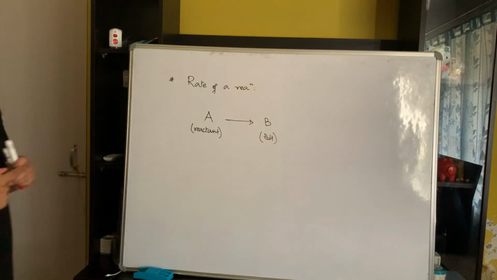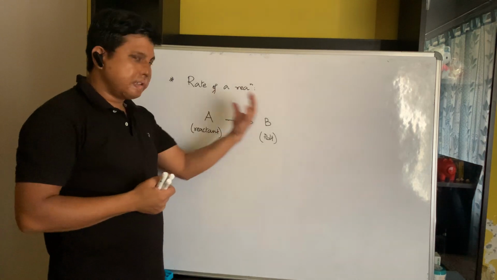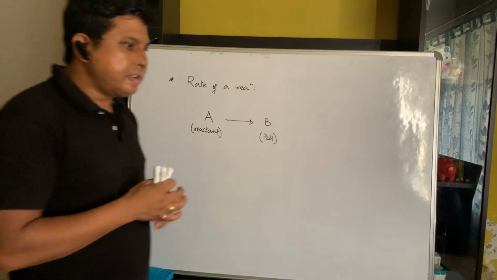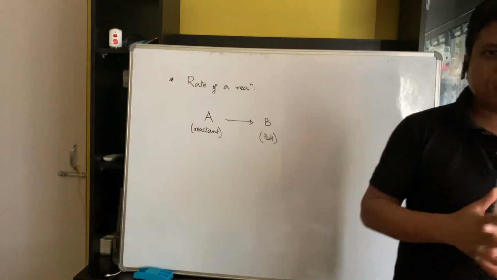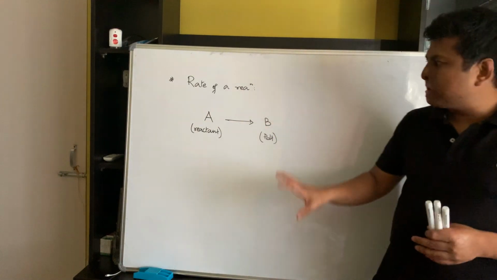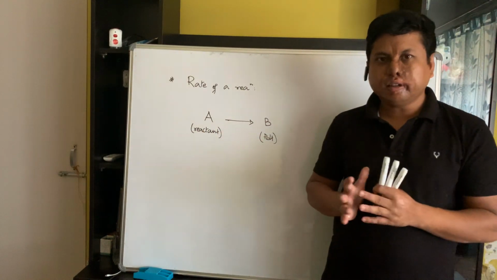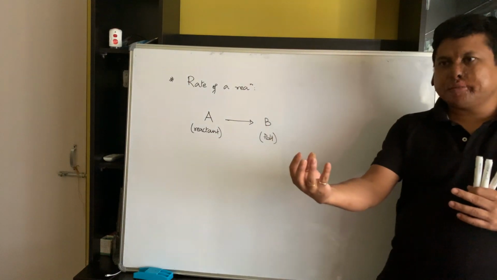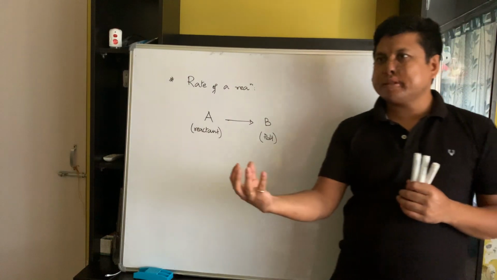As the reaction proceeds, we know there will be a change in concentration of both the reactants and the products. Before the reaction takes place, suppose you are carrying out a chemical reaction in a beaker. What will be present in the beaker?